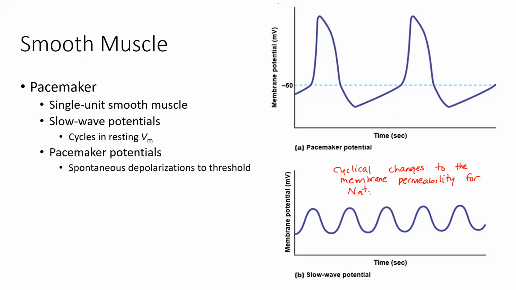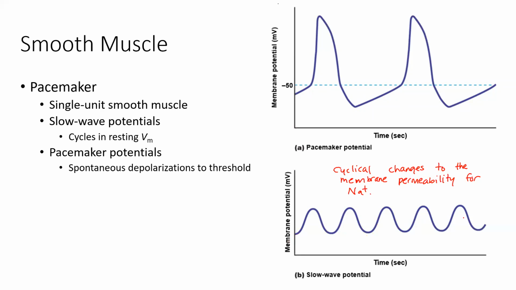And that kind of makes sense, right? We know that sodium is one of the main ions that can rush into the cell and bring about a positive membrane potential change or help to depolarize the membrane potential. And so when we have this cyclical change in the membrane's permeability to sodium, we have these brief periods of sodium rushing into the cell, not enough to get us to threshold, but just enough to give us a cyclical wave in the resting membrane potential. And that is a slow wave potential.